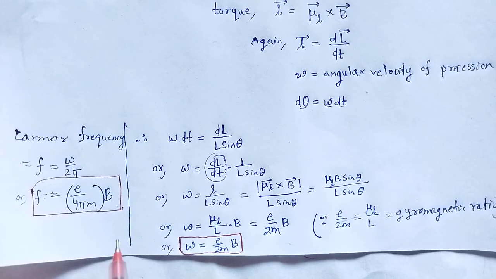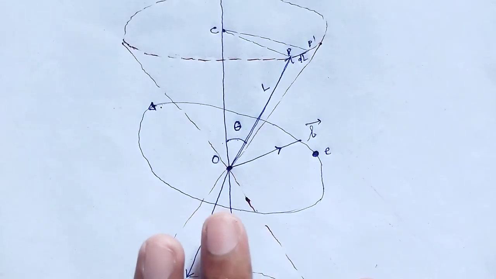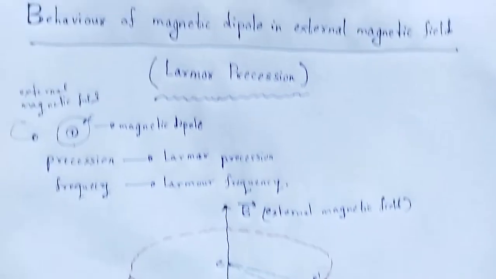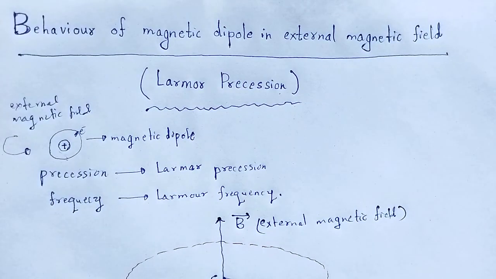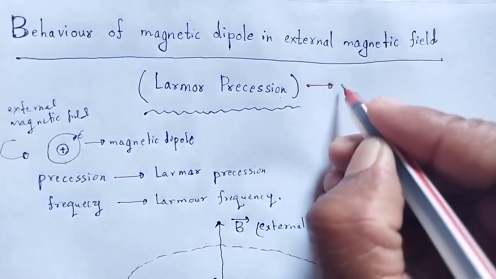Note that the theorem is very useful for calculation of energy levels in the presence of an external magnetic field in atomic physics. So that theorem has a wide range of applications in atomic physics. With the help of this video lecture, you understand what Larmor precession is, the behavior of a magnetic dipole in an external magnetic field. That Larmor precession results in the Larmor theorem.